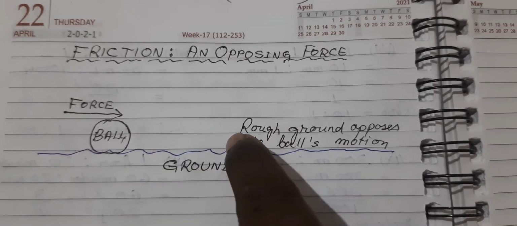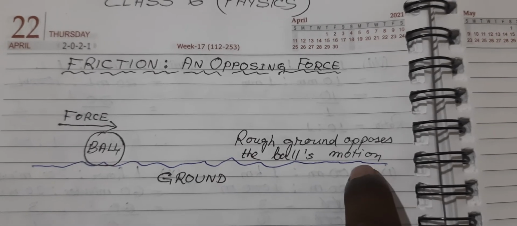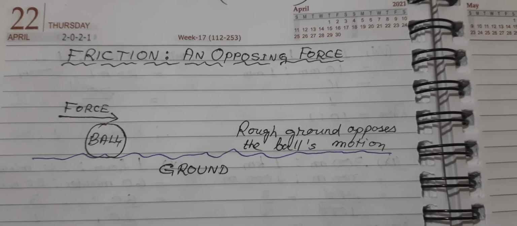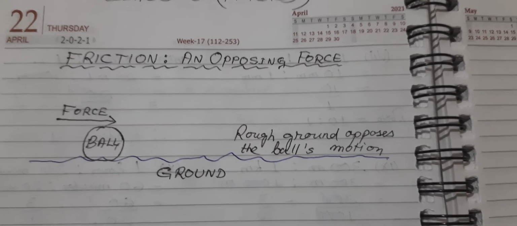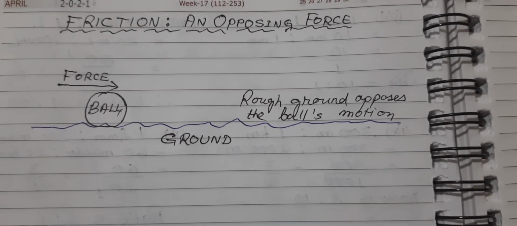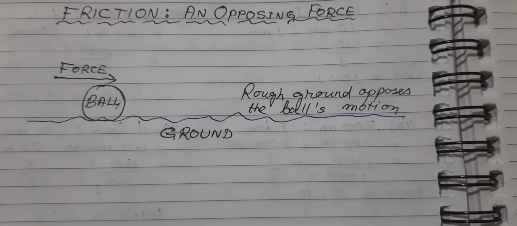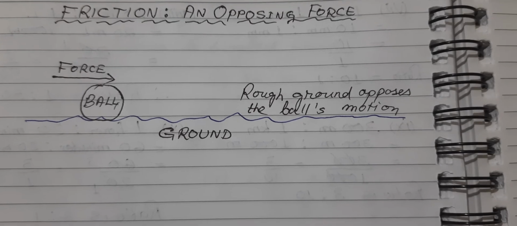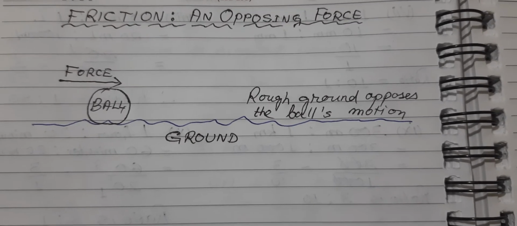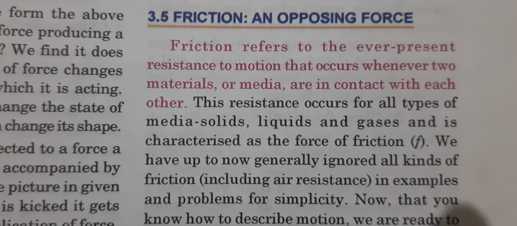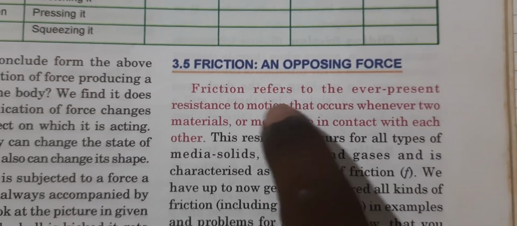So the direction of friction is opposite to the direction of the force with which the ball is rolling. If the ball is rolling from left to right, the frictional force will act on the ball from right to left, in the opposite direction, which makes the ball stop ultimately. So that opposing force which makes an object stop its motion is called friction. So let us follow your book also. What does your book say about friction?